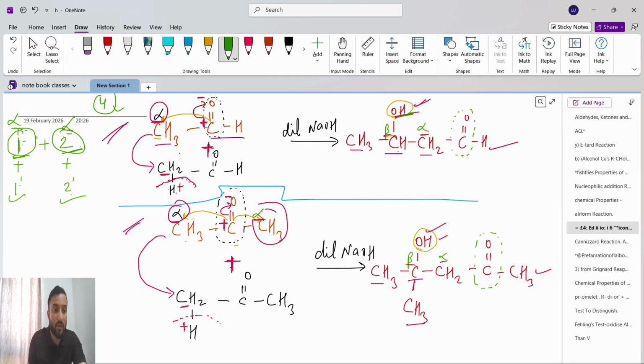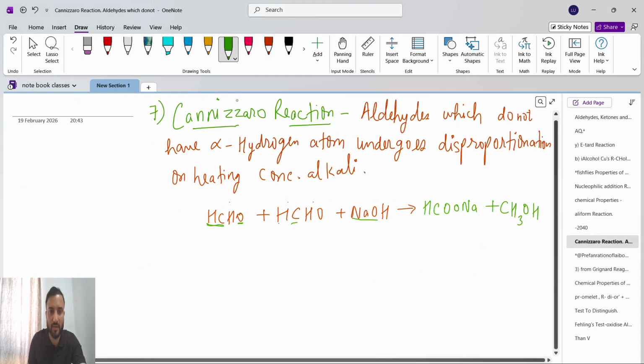Okay. Now the next point is, if at least any one reactant has alpha hydrogen, then the total number of products is 2. Remember this. Okay. Next we will see the Cannizzaro reaction. The Cannizzaro reaction is the opposite of aldol condensation.